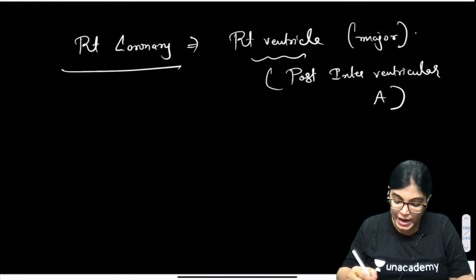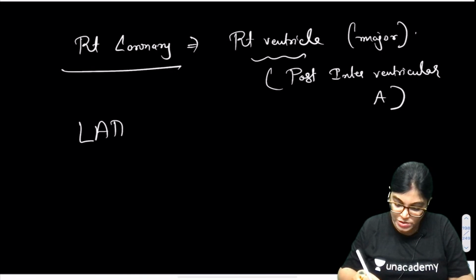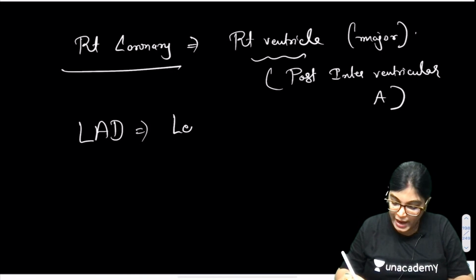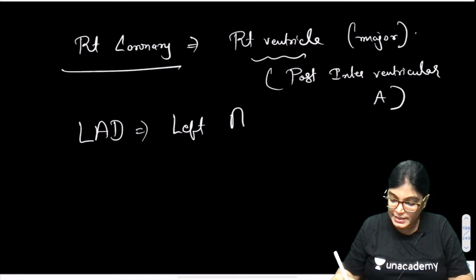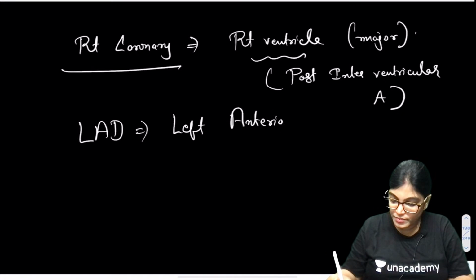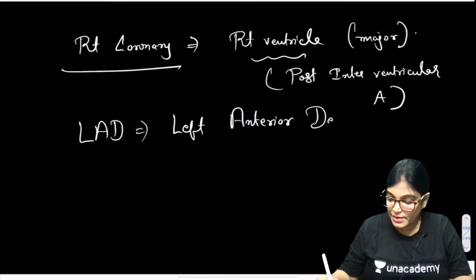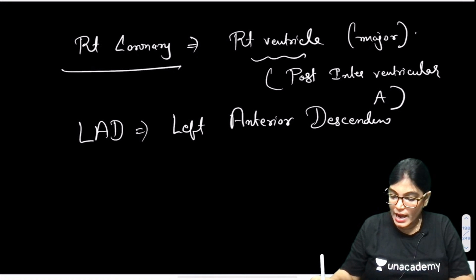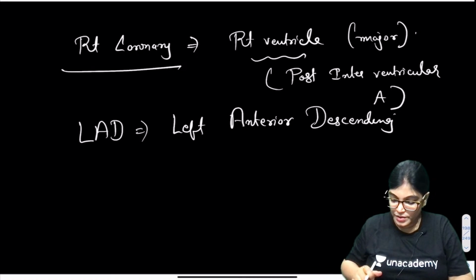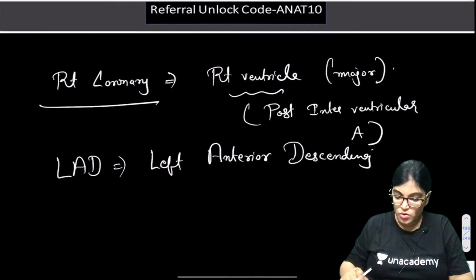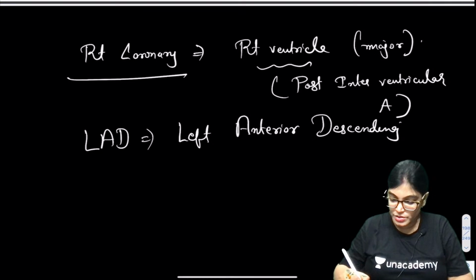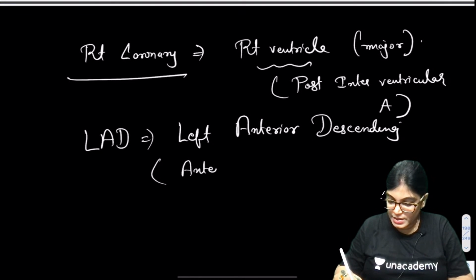Okay, the other option was the LAD artery which was mentioned. What is the full form of LAD artery? Left anterior descending artery. LAD artery is called the left anterior descending artery, and this is the other name for the anterior interventricular artery. It is also called the anterior interventricular artery.